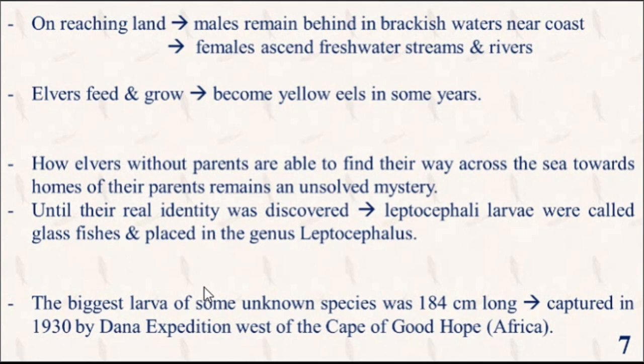How elvers without parents are able to find their way across the sea towards the home of their parents remains an unsolved mystery. Until the real identity was discovered, Leptocephalus larvae were called glass fishes and placed into genus Leptocephalus. The biggest larva of some unknown species was about 184 centimeters long and captured in 1930 by the Dana expedition west of the Cape of Good Hope in Africa.